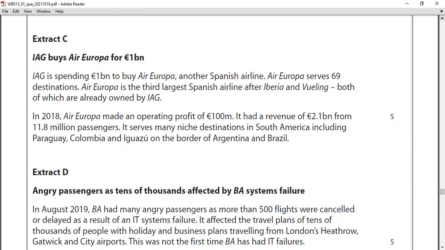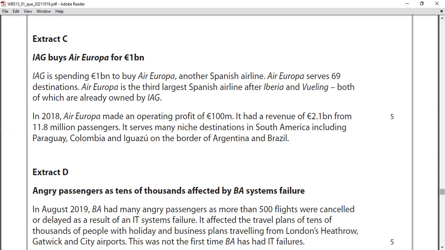Air Europa is the third largest Spanish airline after Iberia and Vueling, both of which are already owned by IAG. So IAG is like a big conglomerate European airline. You can see recent facts: Air Europa serves 69 destinations. In 2018, Air Europa made an operating profit of 100 million euro. It had a revenue of 2.1 billion euro from 11.8 million passengers. It serves many niche destinations in South America, including Paraguay, Colombia, Iguazu, and the border of Argentina and Brazil.